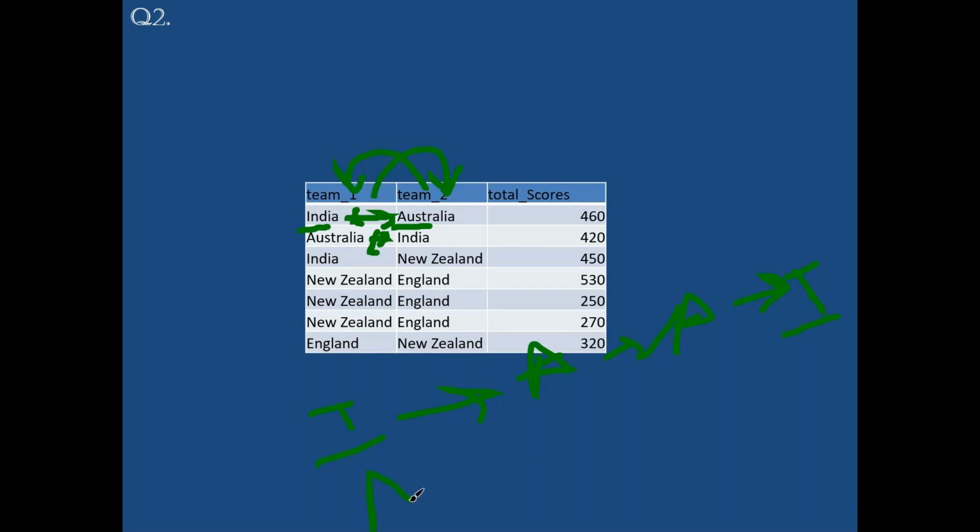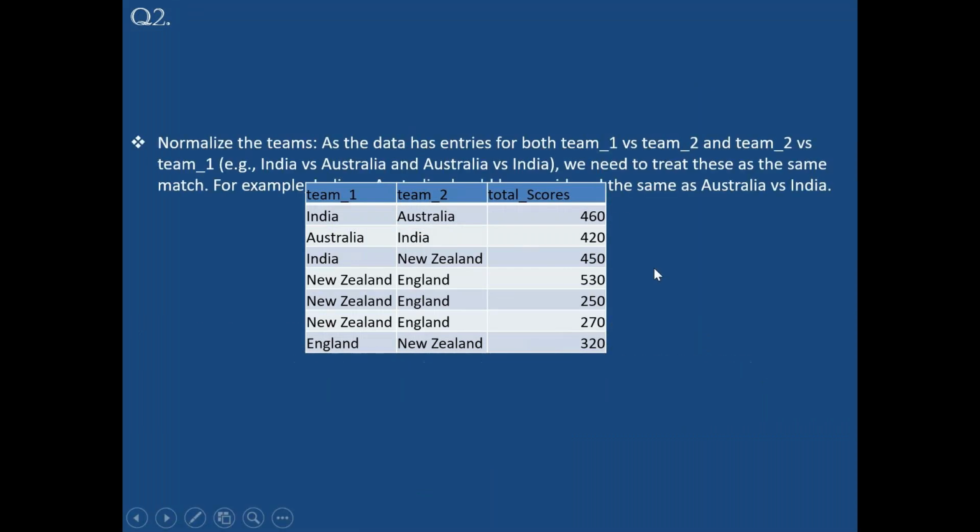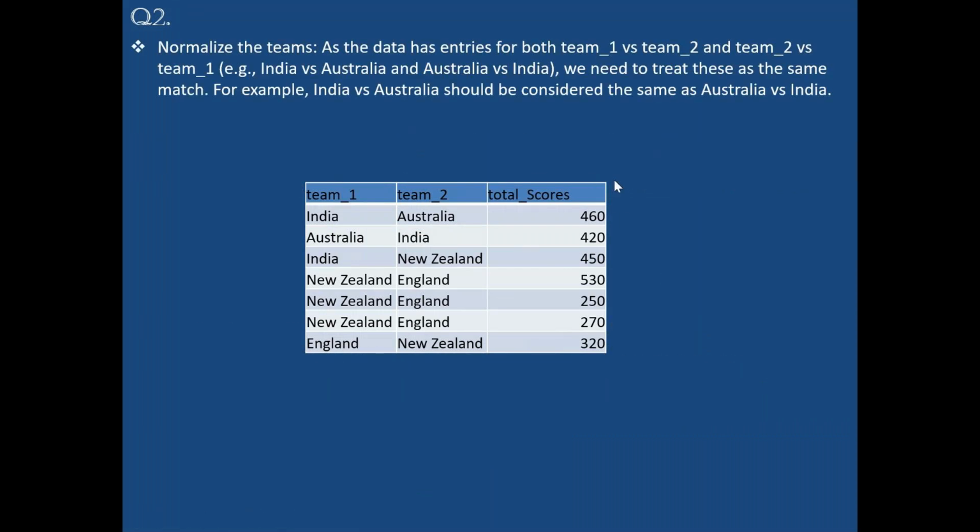Similarly, tomorrow if A to I, meaning Australia to India, comes, no problem. I don't need to change it because it is already A to I. It is smaller to bigger, so I don't need to change it, isn't it? That's how you need to swap these team names so that we can combine them. So normalize the teams, as the data has entries of both team 1 versus team 2, India versus Australia and Australia versus India. We need to treat these two as the same match.